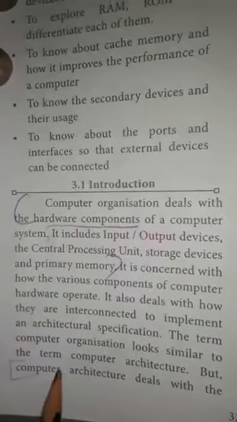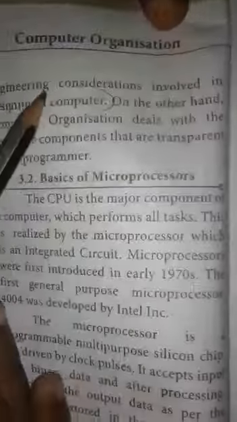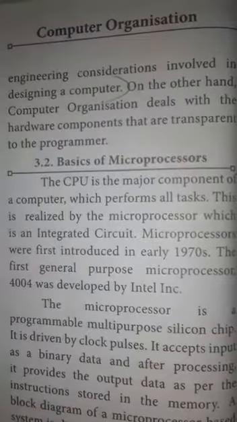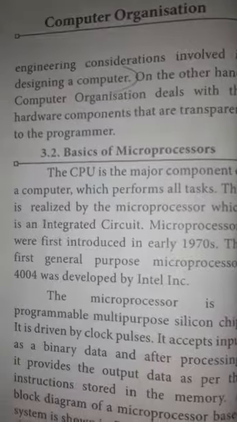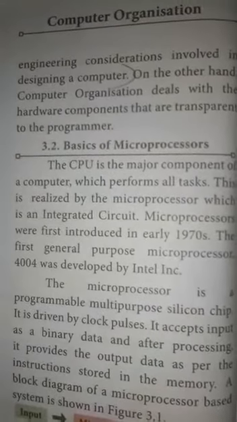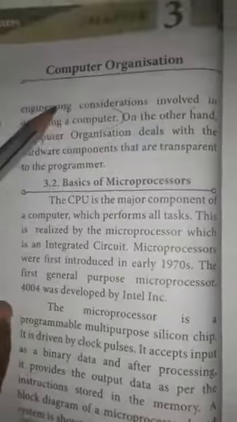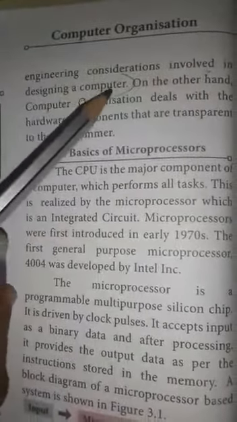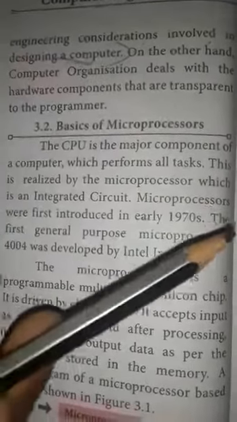Next one, computer architecture. Computer architecture deals with the engineering considerations involved in designing a computer. Computer organization deals with the hardware components, but another topic is computer architecture. It deals with the engineering considerations involved in designing a computer. Designing a computer is known as computer architecture.